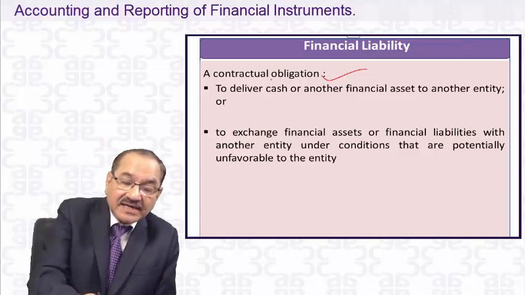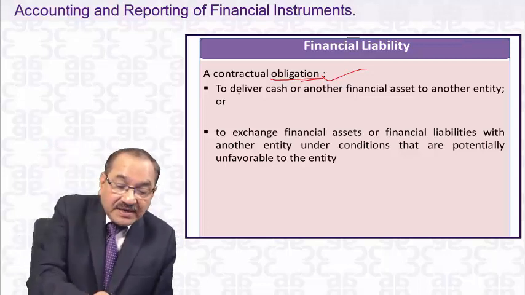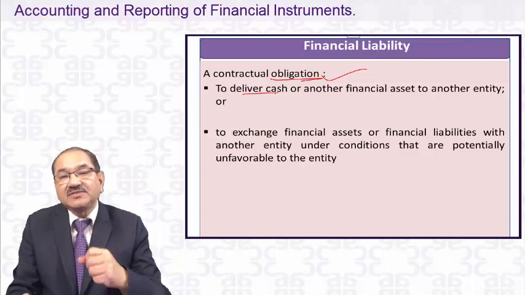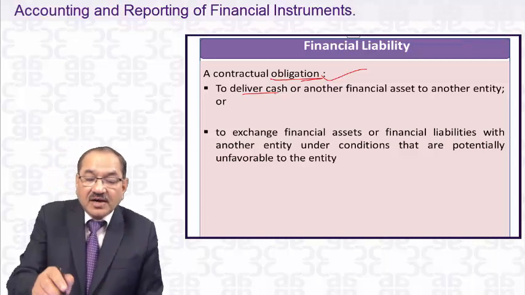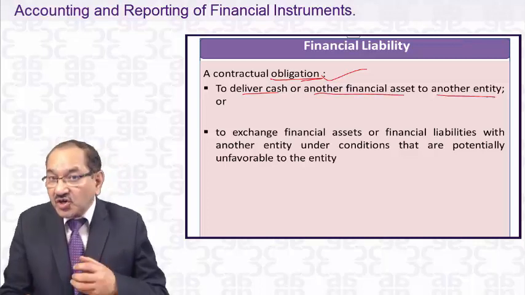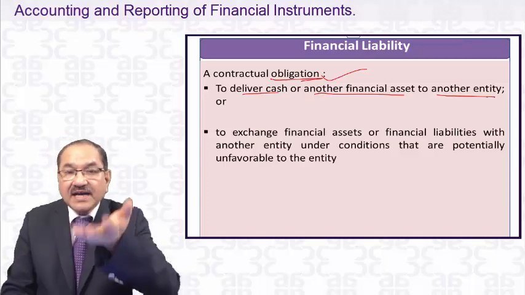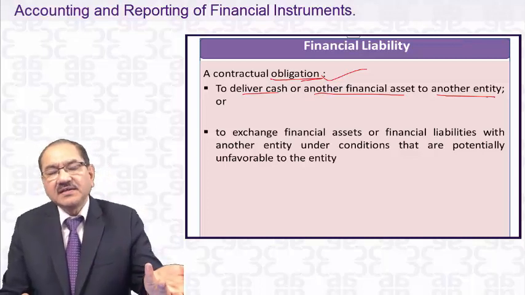Now, instead of a right, it is an obligation: a contractual obligation to deliver cash. In the case of a financial asset, it was to receive cash, but here it is to deliver cash, or another financial asset to another entity. A contractual obligation of an entity to deliver cash or another financial asset to another entity is a financial liability.